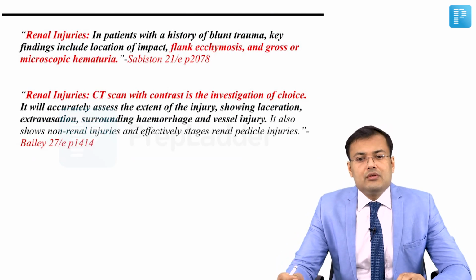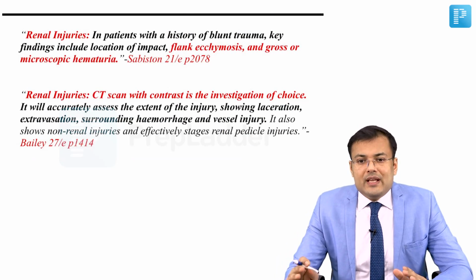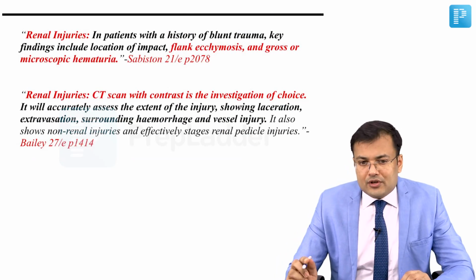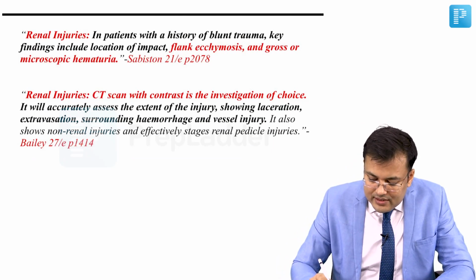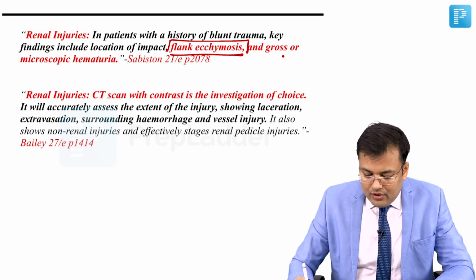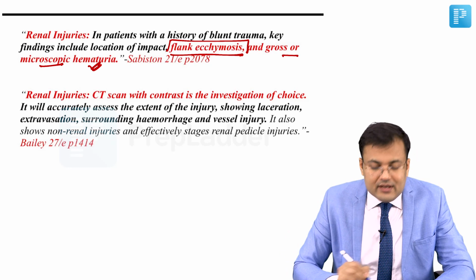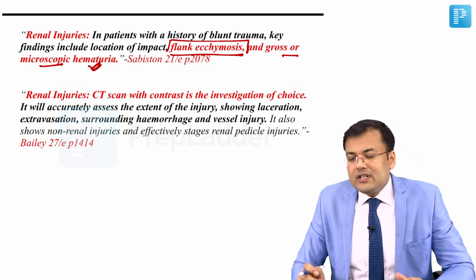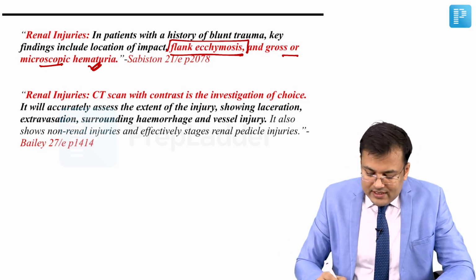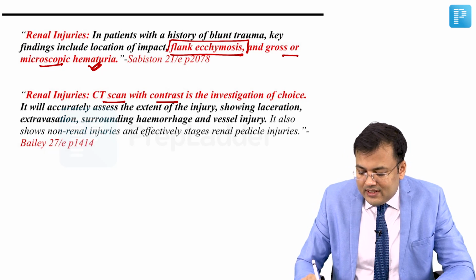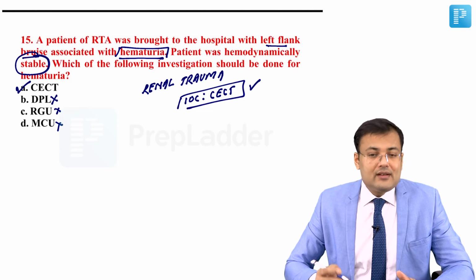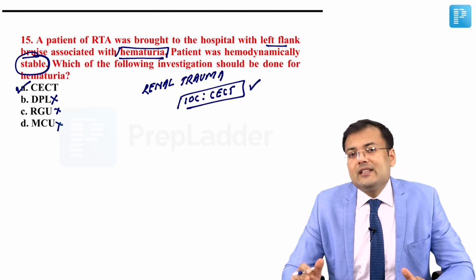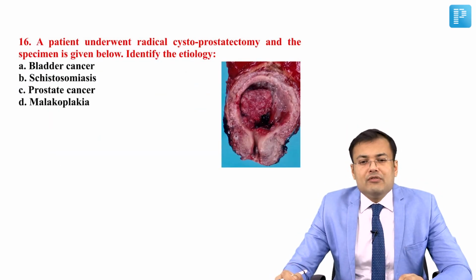See the literature also, what's written in Sabiston. In patients with a history of blunt trauma, key findings include the location of impact in renal injuries, flank ecchymosis, which is given, and gross or microscopic hematuria, it's given, right? And what's written in Bailey related to diagnosis is the CT scan with contrast, meaning CECT, which is the investigation of choice, right? So what is the correct answer? Here it is CECT. It's a straightforward question.